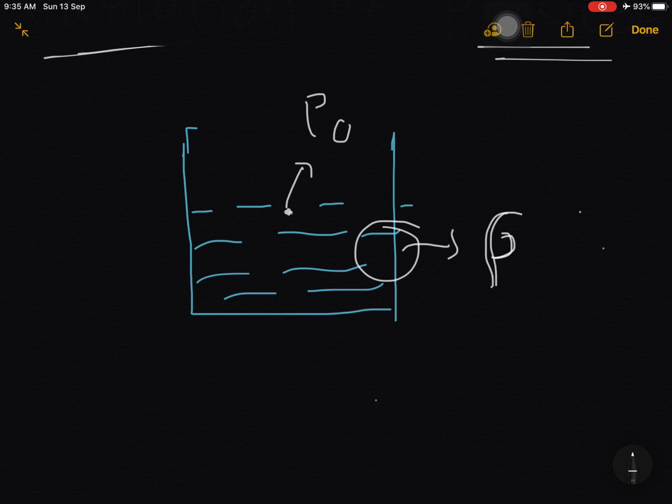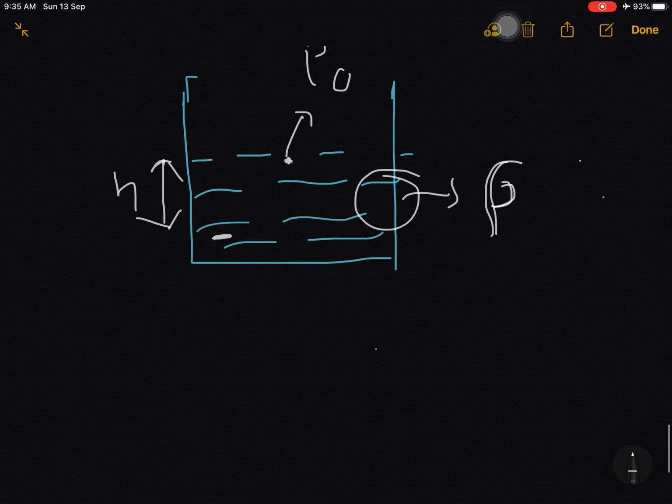Rho is the density of water. Next, we have to find the pressure at this point. The height between these two points is h. How can we find that?